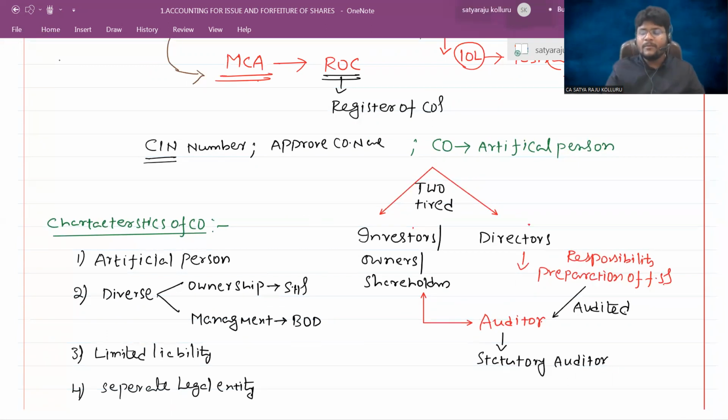By using that CIN number and a common seal. Common seal means they have their own signatory power. The signature is actually done by the director, but the company's signature is the common seal. Okay, it is like a thumb seal. The company name and the registered office address will be there. How we see normal seals, in the same way the common seal also exists, which represents the separate legal entity concept.